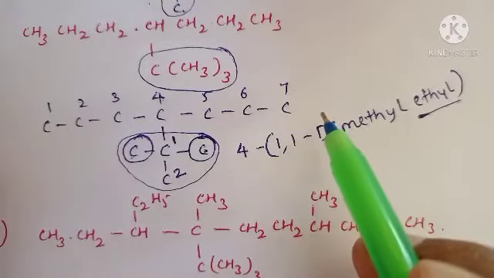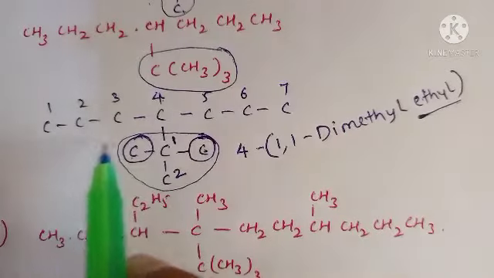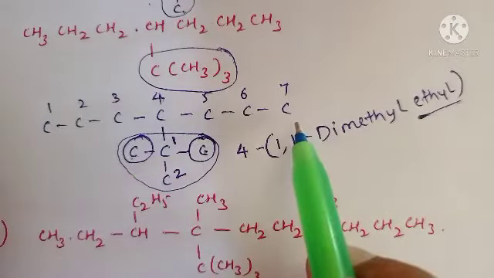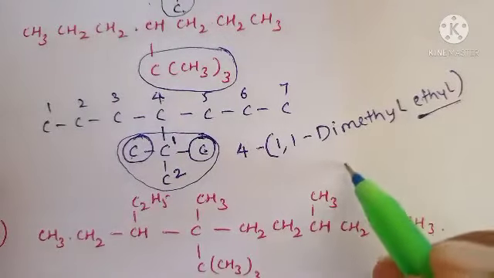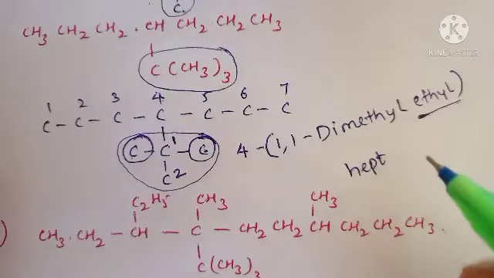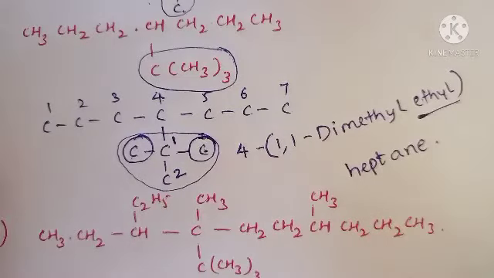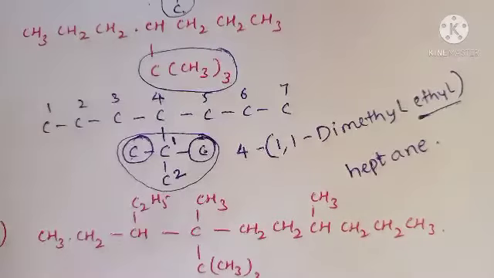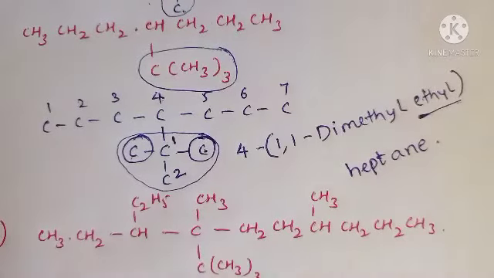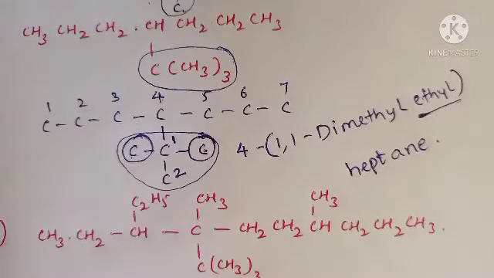The remaining part means after the substitution you have to write the number of carbons. How many carbons are present in the long chain? 7 carbons are present. So 7 carbons means hept. And what type of bond? Only single bonds. So ane, heptane. Okay? Very easy, but the substitutions contain further substitutions.